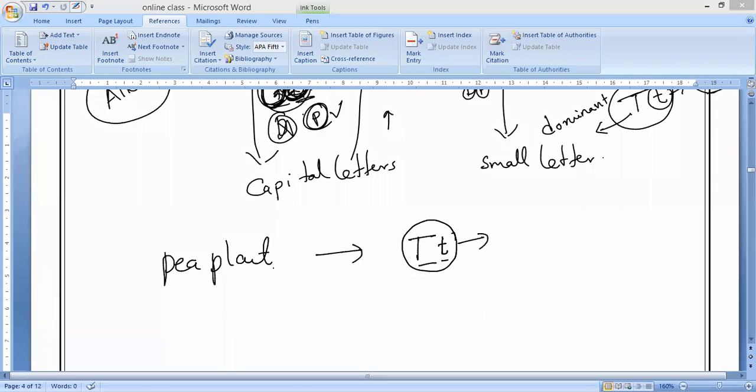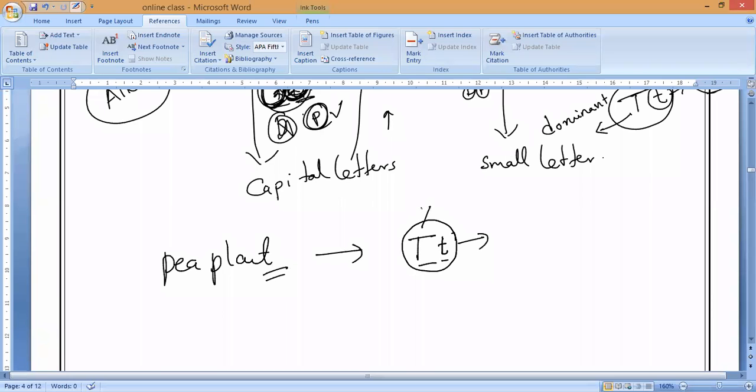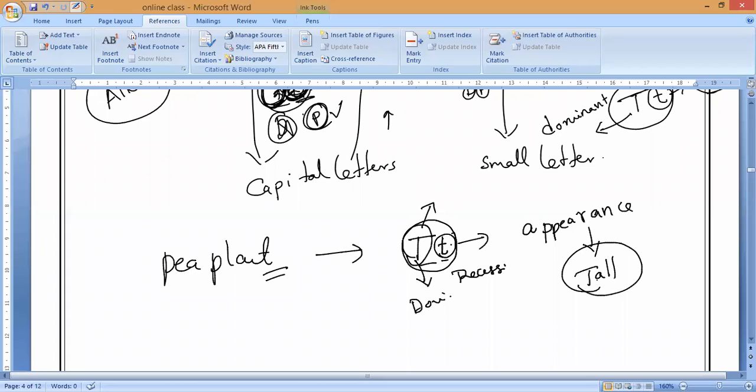What I am saying is, in the pea plant, this is the dominant and this is the dwarfness. Nitinath, I understand what I am saying. So what is the appearance? How does the organism appear here? It is tall, tall only. Do you understand? Because the tall gene is the dominating gene, and small t is the recessive gene. So this is a dominating gene, so the plant appears as tall only.